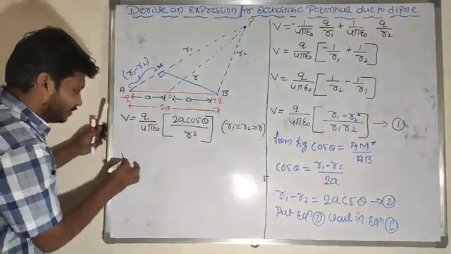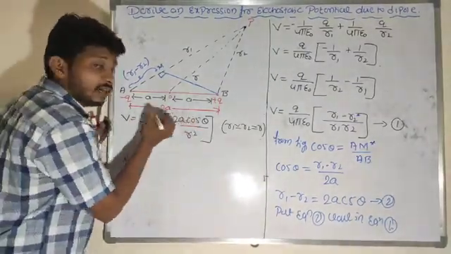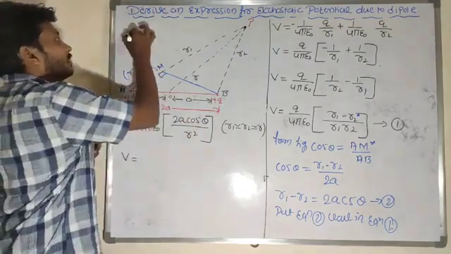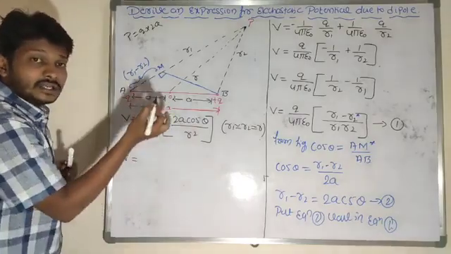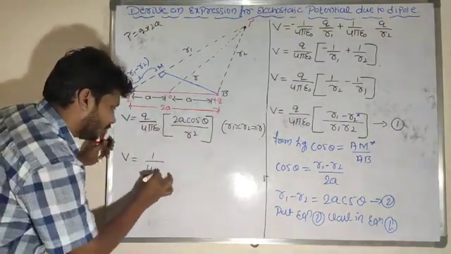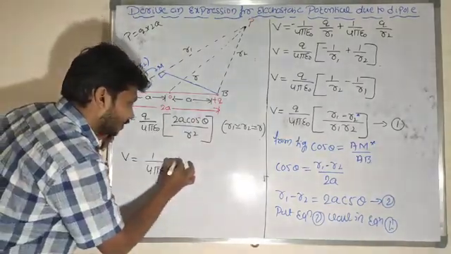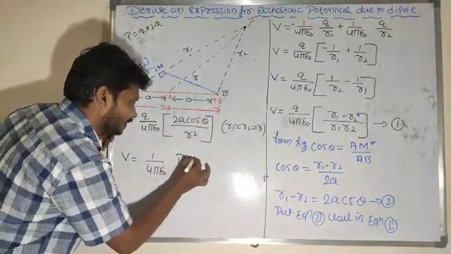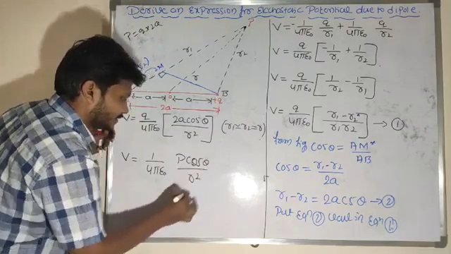So look at here. V is equal to Q into 2A, it is nothing but the dipole moment here. So P is equal to Q into 2A, the dipole moment. Shall I rearrange here? 1 by 4 pi epsilon naught, Q into 2A is nothing but P, P cos theta divided by R square here.